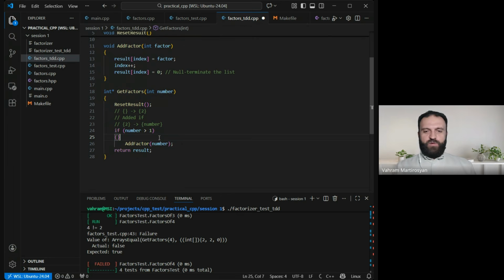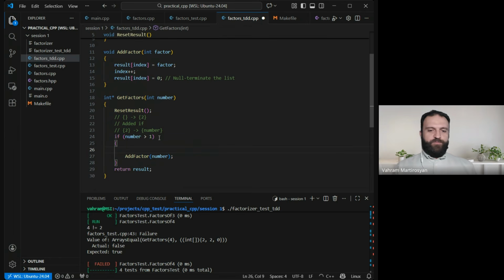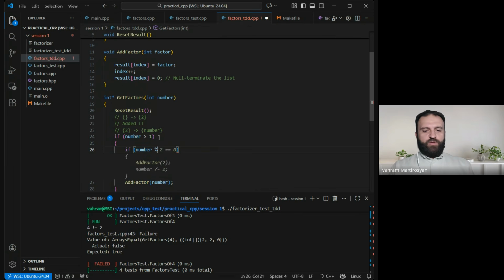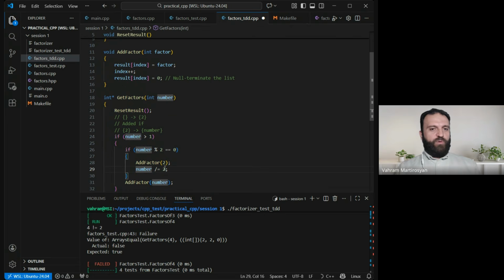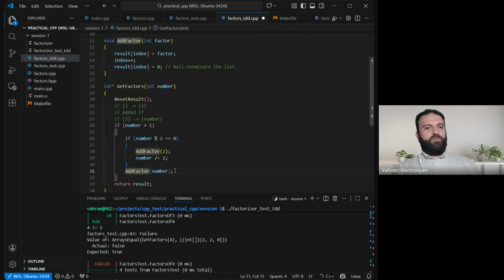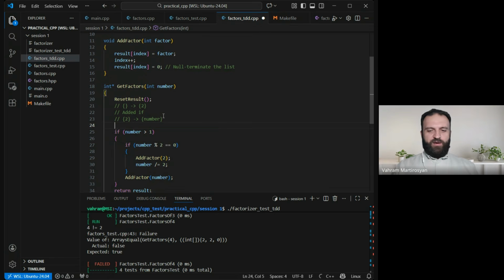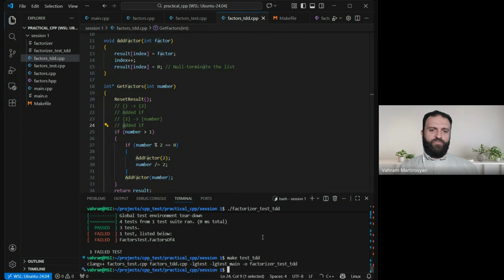So I'm going to do this. I will add a little bit of check. Well, if that number can be divided by 2, then I will add 2 to the factors. I will divide number by 2, and then I will add that number. It looks like it will solve my problem. So actually what I did, I added one more if, right? I added an if, but I'm not sure if I did everything properly. So I still need to check. Yeah, let's go and check.